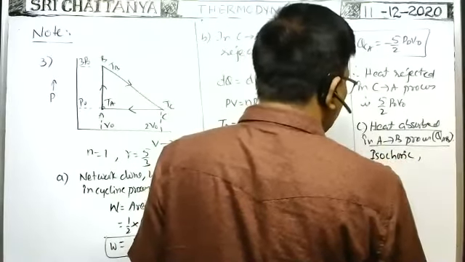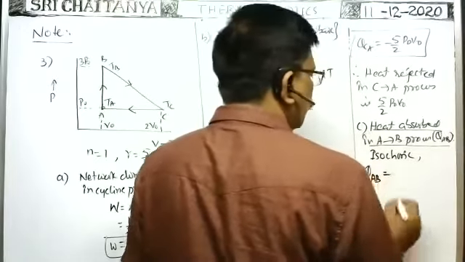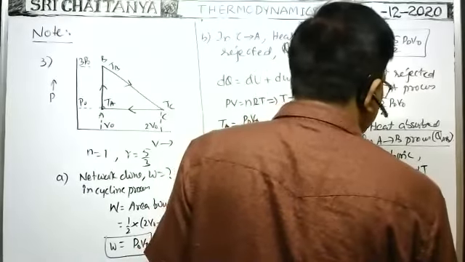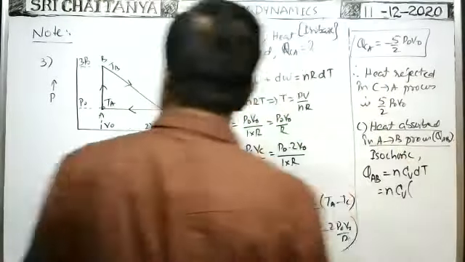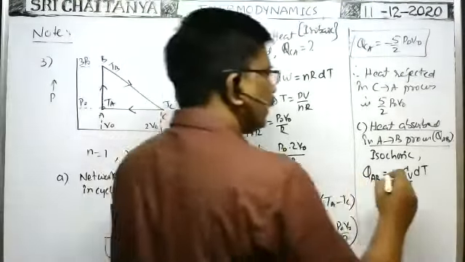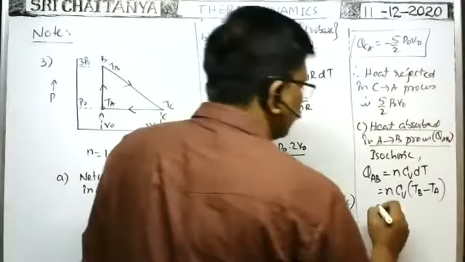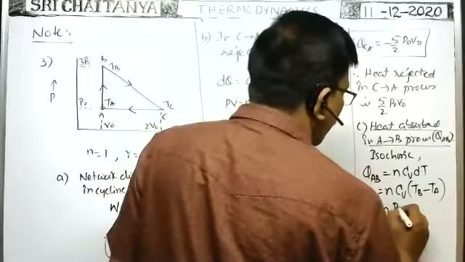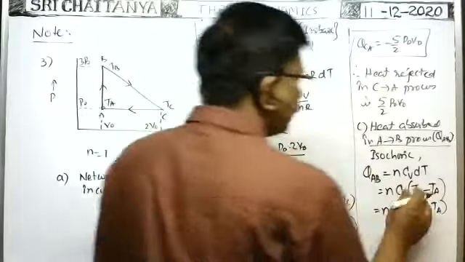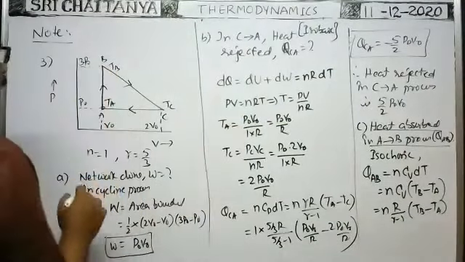In an isovolumic process, the heat energy absorbed or supplied is QAB equal to nCv dT. That is nCv into dT: as the process takes place from A to B, at this point the temperature is final. That's why TB minus TA is the change in temperature. TA we know. n into Cv means R by gamma minus 1, into TB minus TA. TB we have to find.